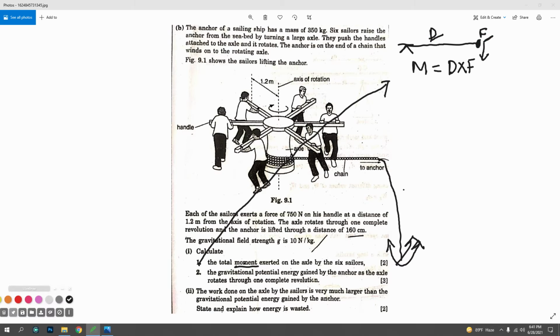But for tackling this anchor, these 6 people, this is taken from past history, because in the past the ship was controlled like this. These 6 people are exerting force, but here the force is not exerted vertically; it is exerted by rotating, horizontally.